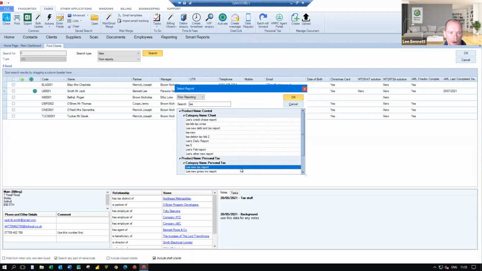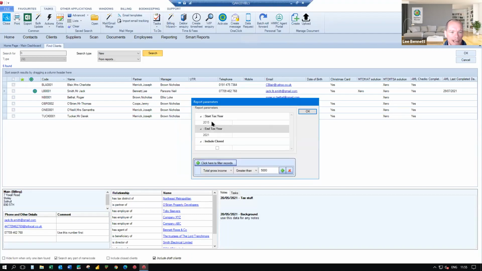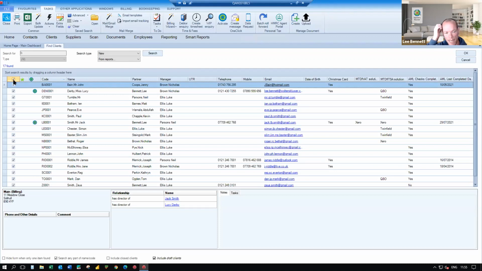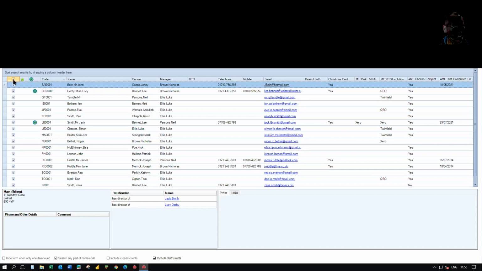You'll see all the reports are here. I've just obviously done a search for my name. It's going to search for the report, and we can just click OK. That will allow me to amend the report parameters, the options that I chose, the filtering options. I'm happy with that. And it gives me 17 clients, which is less than the number that we saw actually in the report, because remember, some of my clients would have had multiple tax returns. Now, just for today's purposes, more for speed than anything else, I'm not going to create 17 individual letters, which is the whole point of this particular bit, but rather I'll just do a handful, really.